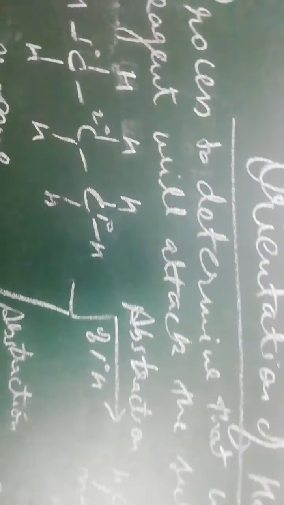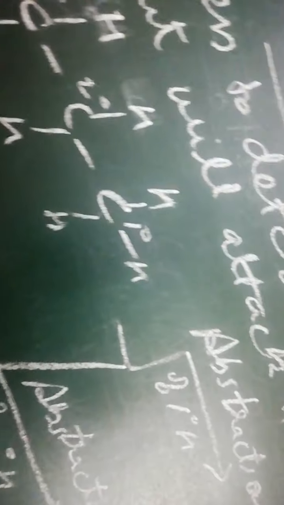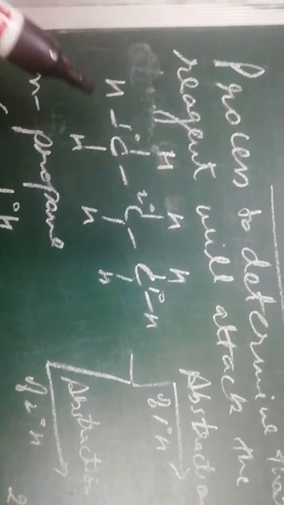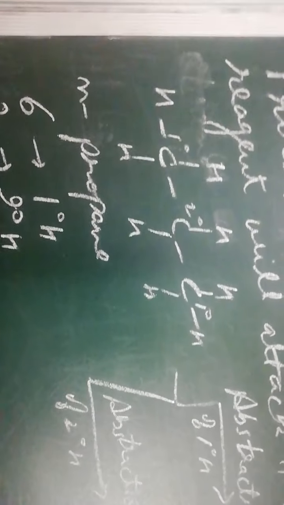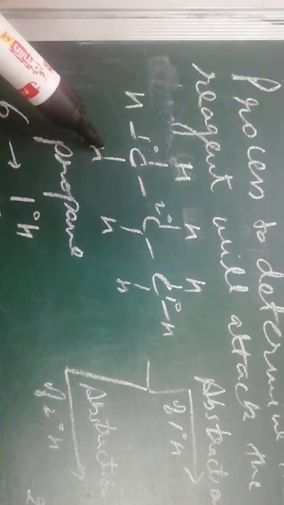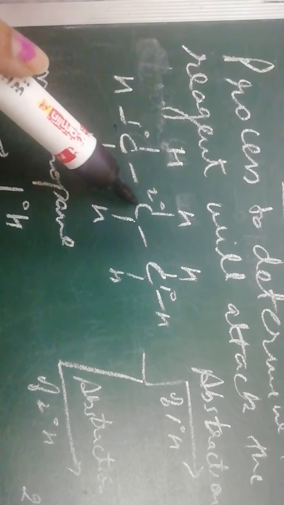So next is orientation of halogenation. Now what is orientation? It is a process to determine where the attacking reagent will attack the substrate molecule. For example, we have this normal propane, that is CH3, CH2, CH3. It has 6 primary hydrogens. This is a primary carbon which is connected to one carbon atom.